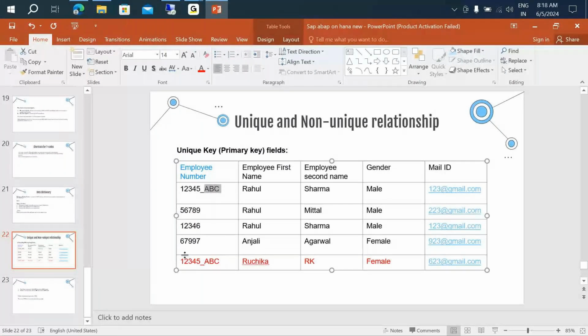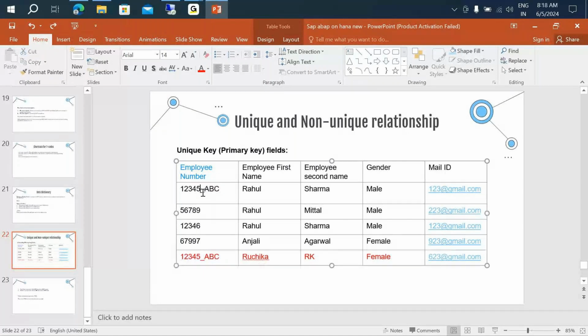So instead of this, if you only want to have ABC, then ABC cannot be repeated again. So in this case, this will be valid. Again, this will be valid because this value is not there on the top. So again, you cannot have a repetitive ABC value here.